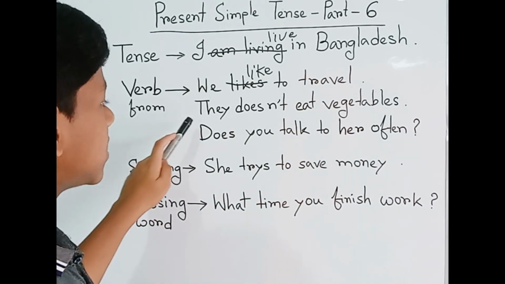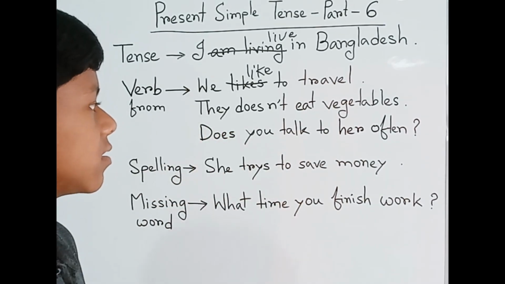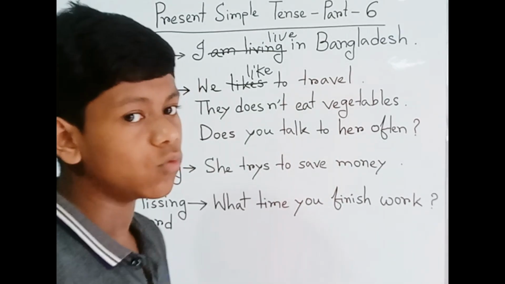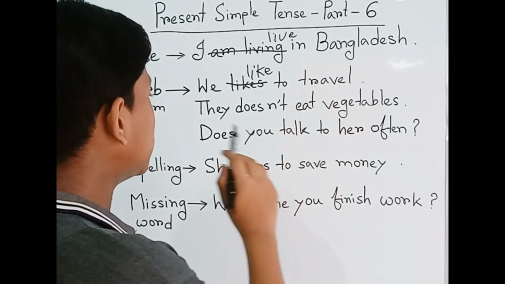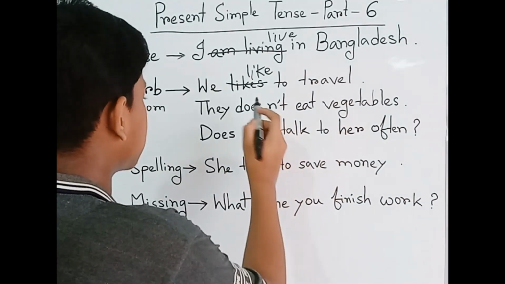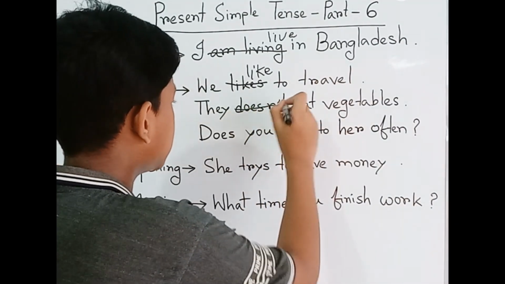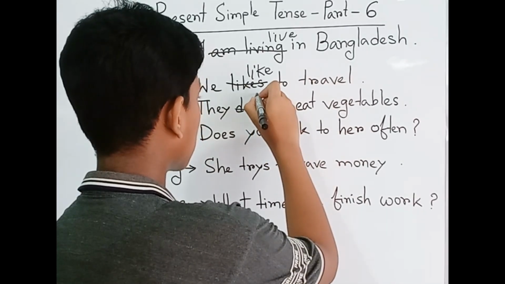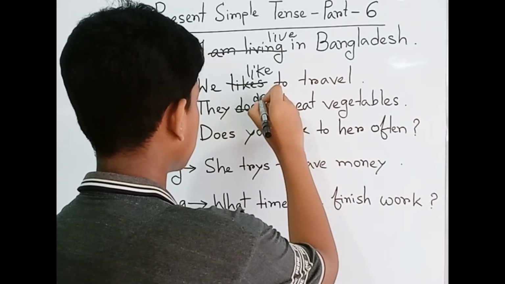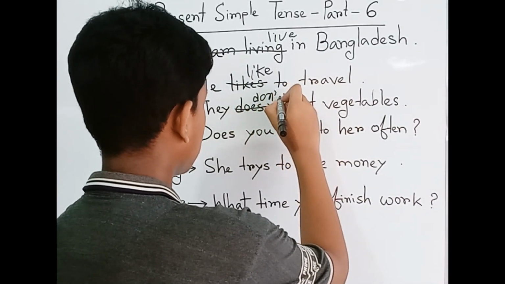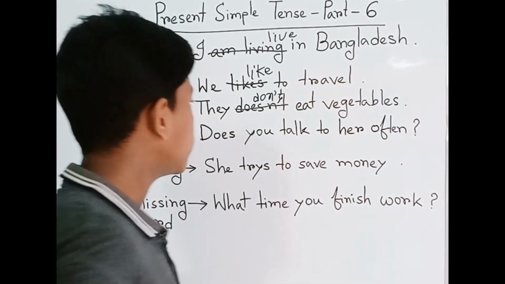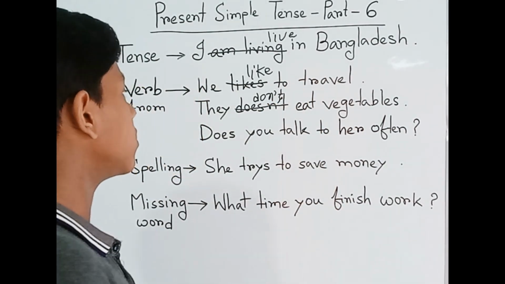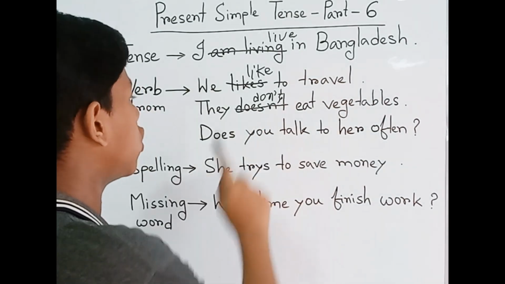So the correct sentence will be, we just cut the 'doesn't', then we write 'don't'. So here I have already written 'don't'. They don't eat vegetables.